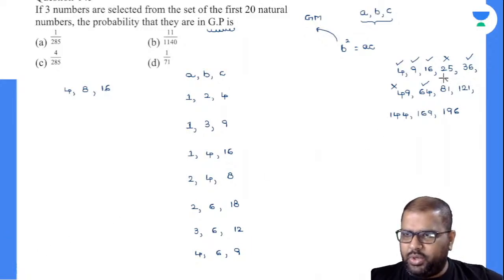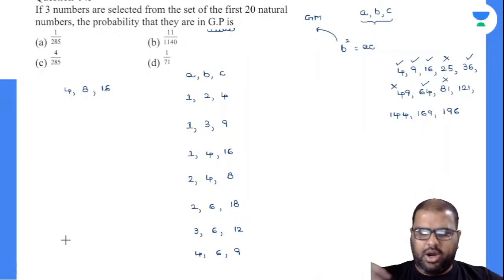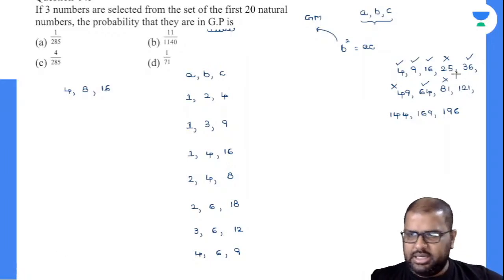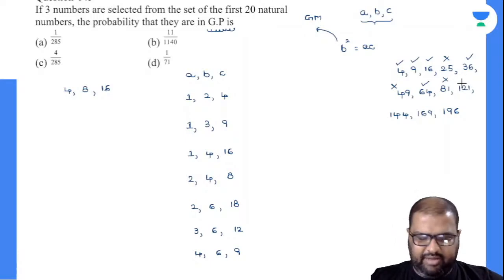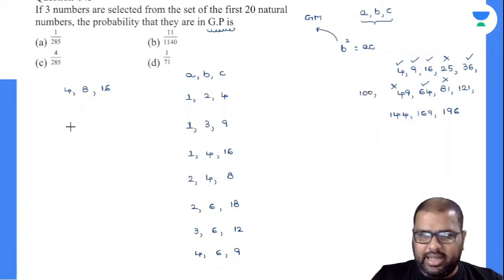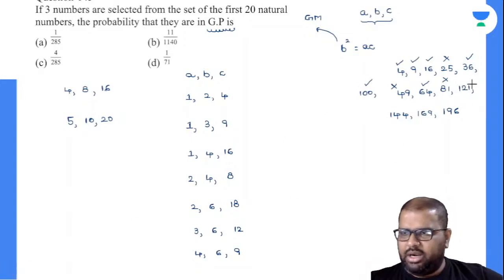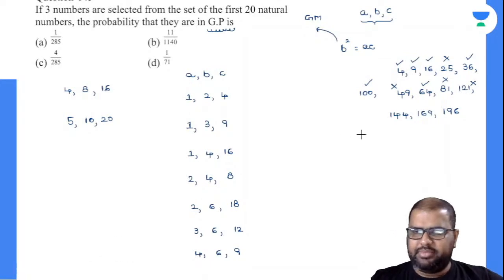81, can you write down? No, I cannot write down 81. My 81 is nothing but 9 square, 3 into 3. All prime numbers. I cannot write down this. Come to next one. Can I write down 121? Or here we missed out 100 also in between, right? I can write down 100 also. So let us check with 100. How can I write down 100? I can write down this as 5, this as 20, and this as 10. Perfectly done. 100, this is the only possible way. 2 and 5 combinations only. 121, I cannot write down, 11 is prime.